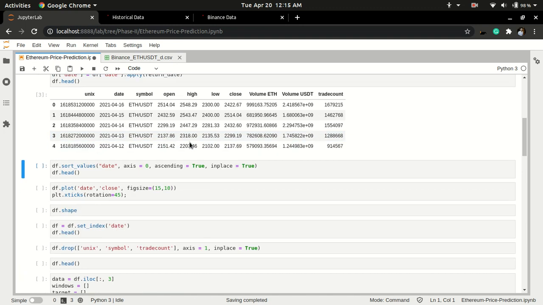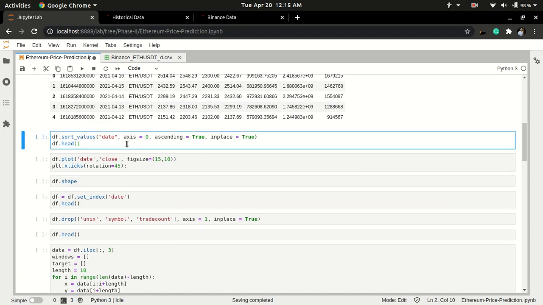Then we'll sort our values to get the old ones first, from 2018 or 2019, so that we can predict the latest ones, from April. We sort the data using sort_values, and then we sort them on the basis of date. axis=0 means for all the rows, ascending=False means descending order, from max to min.